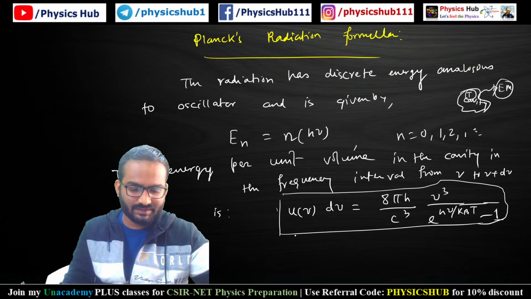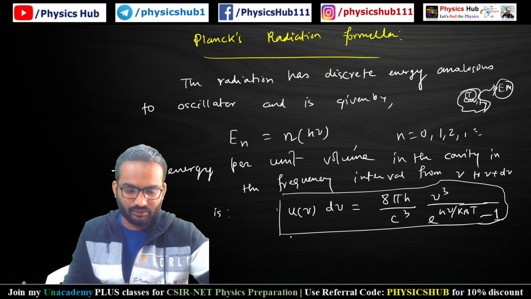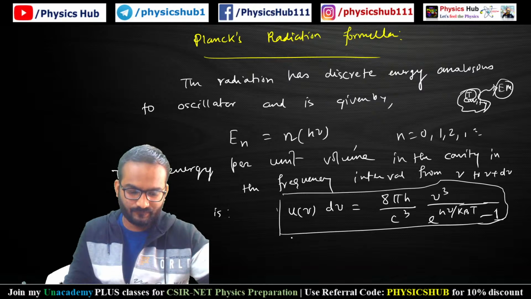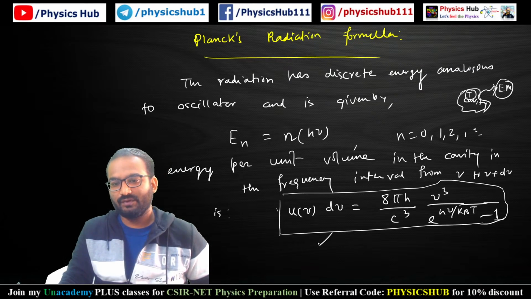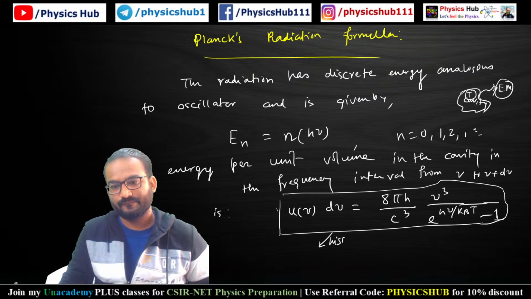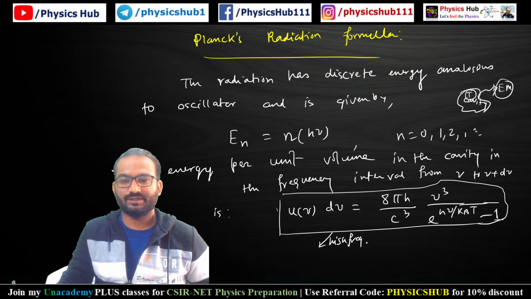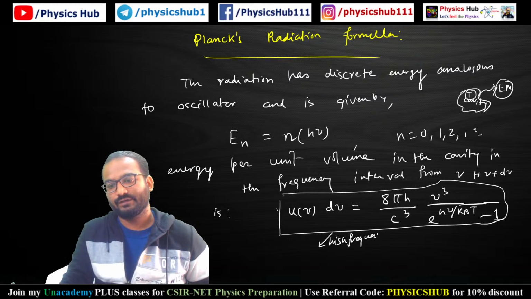Now what is the speciality of this law? If you apply the high frequency approximation, or low wavelength regime, it will give you Wien's distribution law.